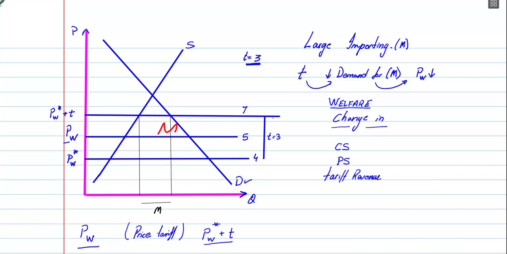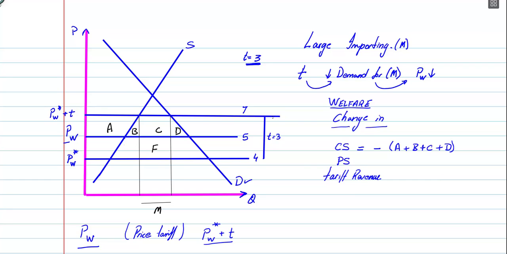That is what the domestic consumers are facing. All right. So let's now label these A, B, C, D, and let's call this F. And you'll see why we need that area as well. So what is the change in consumer surplus? Well, it's negative because the prices have increased, so consumers are going to be worse off. It's the area A plus B plus C plus D.